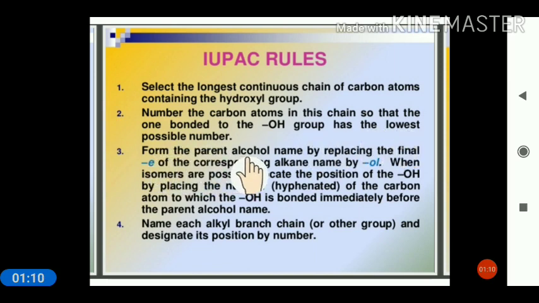Then form the parent alcohol name by replacing the final E of the alkane with ol. It means the suffix of alcohol is ol. Name each alkyl group chain and designate its position by number. So for example, one carbon is methanol, two carbon, ethanol, propanol, butanol and so on.